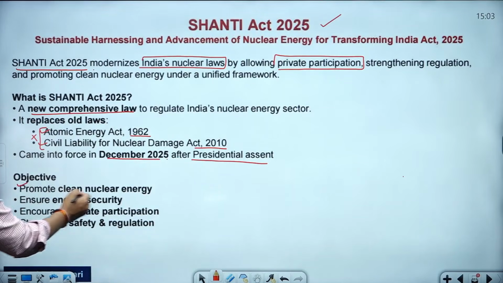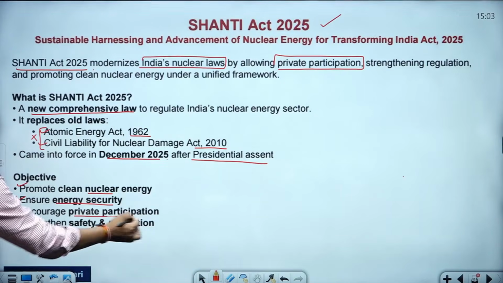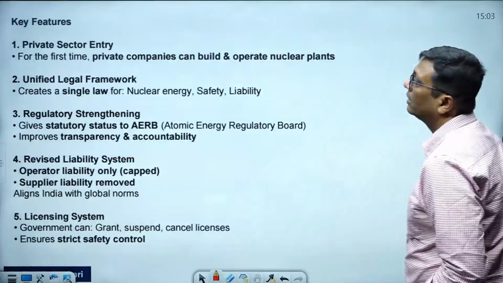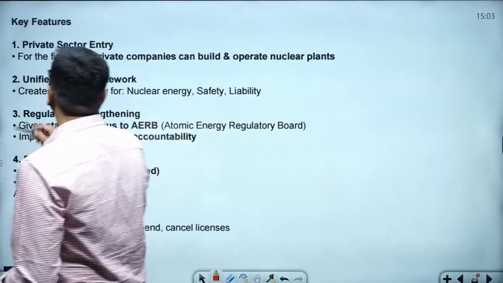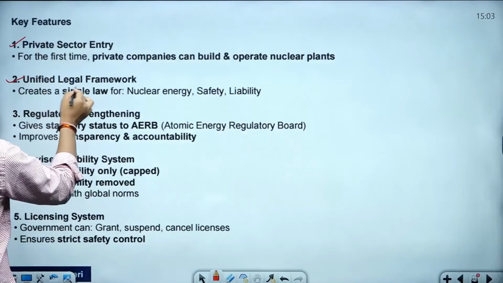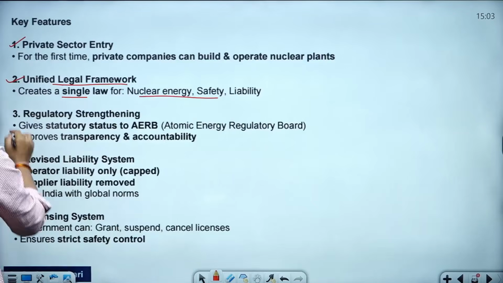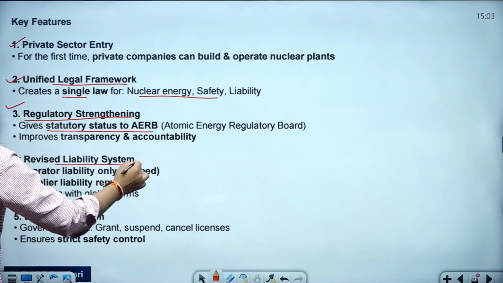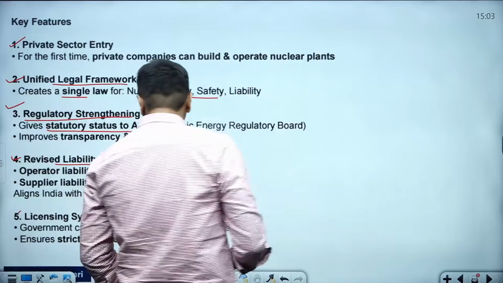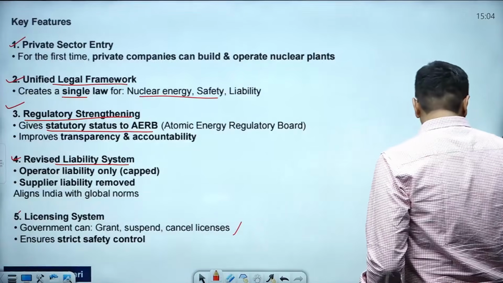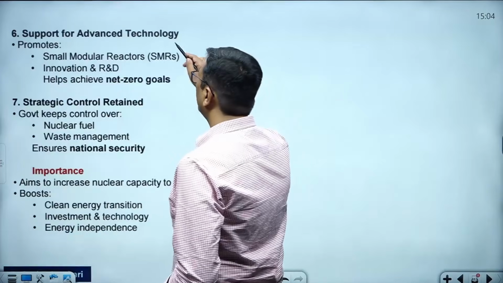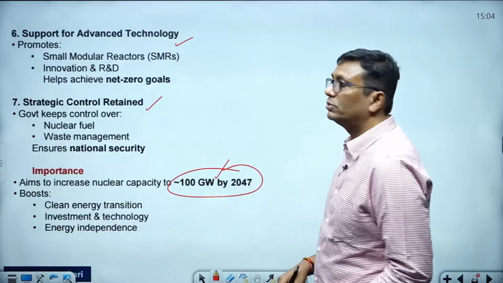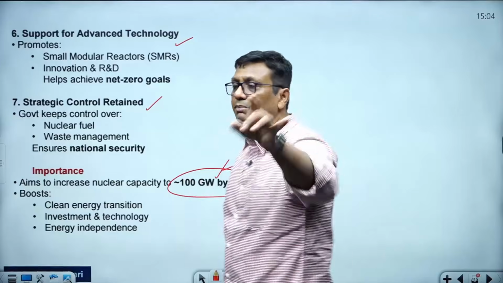Our objective: promote clean nuclear energy, ensure energy security, encourage private partnership, and strengthen safety and regulations. Now, what about the key features? Private sector entry, Ambani, Adani entered. Unified legal framework, a single law for nuclear energy safety and liability. Regulatory strengthening, statutory status of the Atomic Energy Regulatory Board, revised liability system, licensing system where the government can grant, suspend or cancel licenses, and a strict safety control system. Support for advanced technology, strategic control, and importance. It aims to increase nuclear capacity to approach 100 gigawatt by 2047, that is India's target, and Viksit Bharat, Atmanirbhar Bharat.